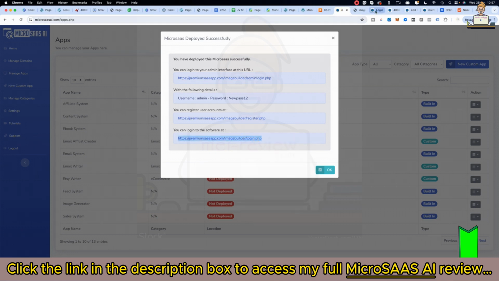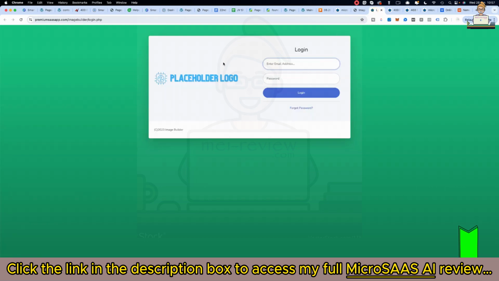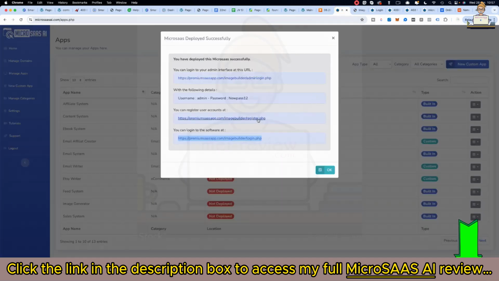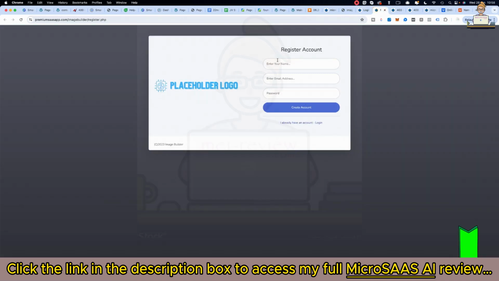So I'm going to go in here. You can see it changed to the leafy green. So what I need to do actually first is register. So I'll register. Just pause that. I'll put my password in.